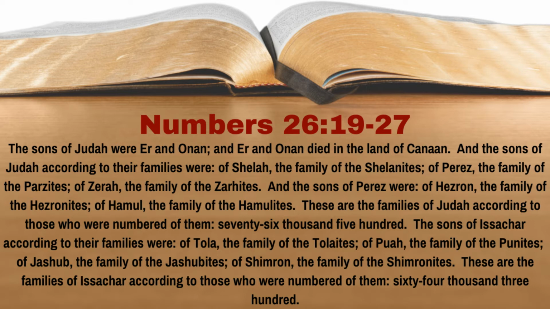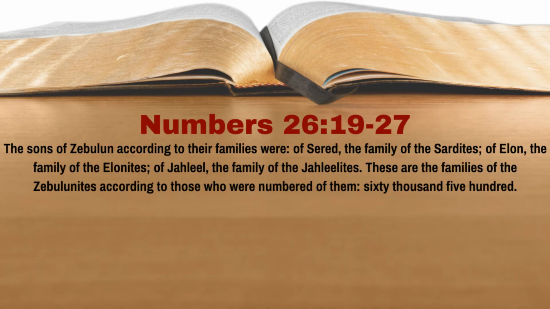76,500. The sons of Issachar, according to their families, were Tola, the family of the Tolaites, of Puah, the family of the Punites, of Jashub, the family of the Jashubites, of Shimron, the family of the Shimronites. These are the families of Issachar, according to those who were numbered of them, 64,300. The sons of Zebulun, according to their families, were of Sered, the family of the Sardites, of Elon, the family of the Elonites, of Jahleel, the family of the Jahleelites. These are the families of the Zebulunites, according to those who were numbered of them,